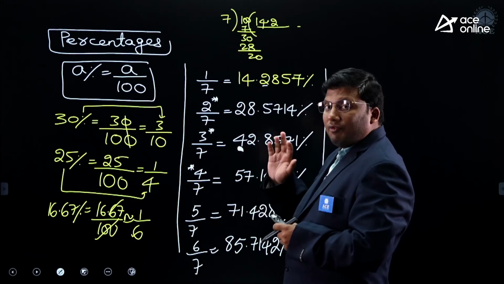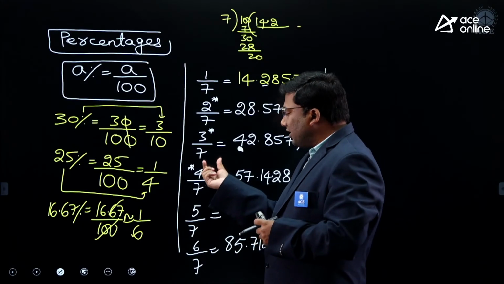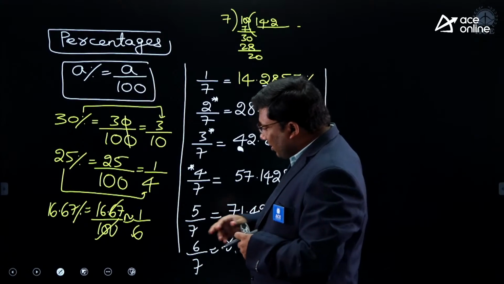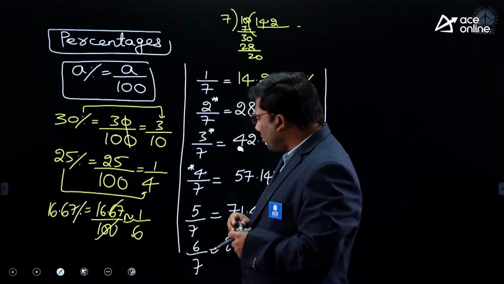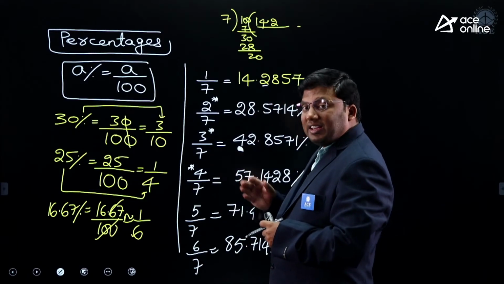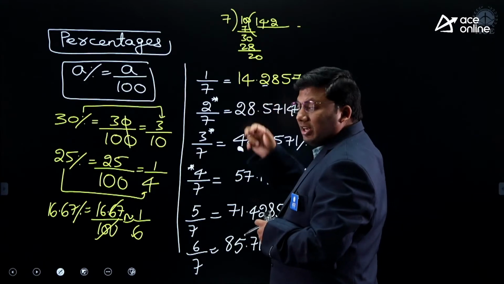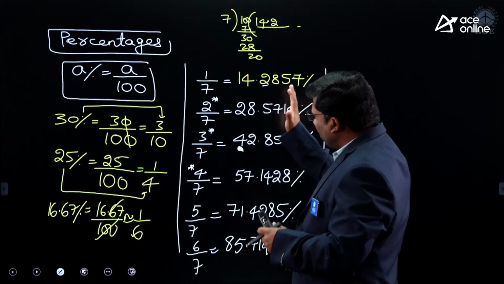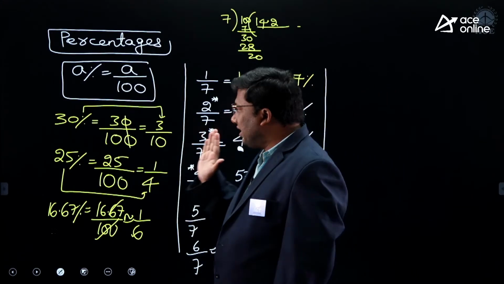4 by 7. What is the numerator in 4 by 7? 4. 4 tens are 40. 7 goes how many times? 5 times. 7 fives are 35. Write down that digit and the next digit, then the remaining digits in serial order: 57.1428. These 6 digits are only repeating. I hope the idea is clear.